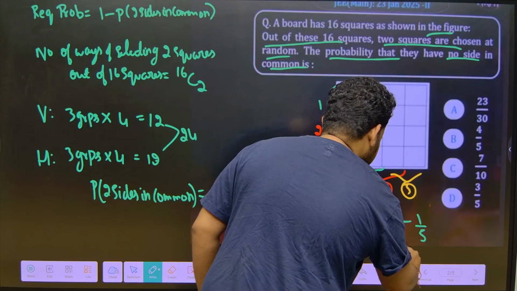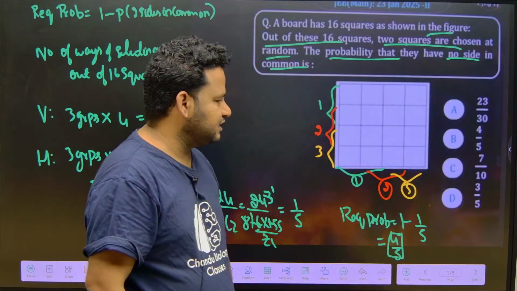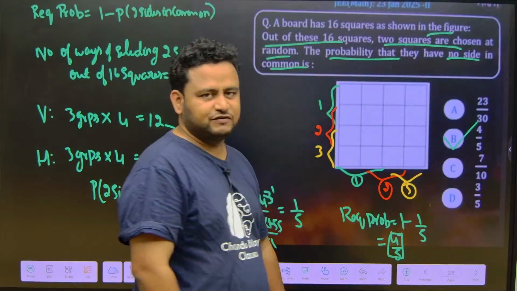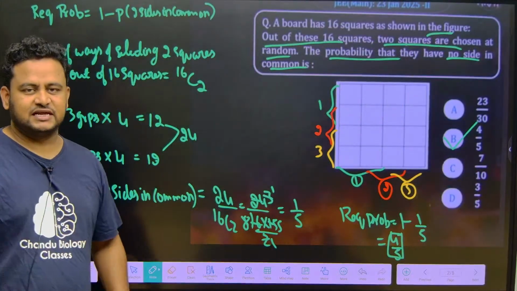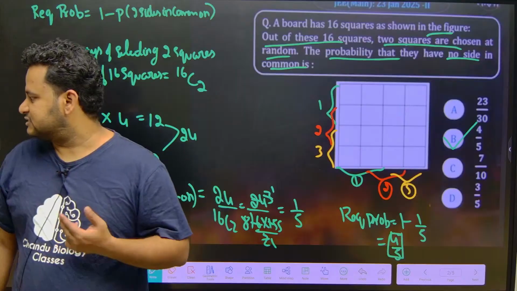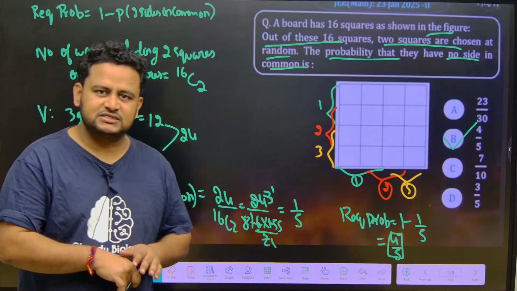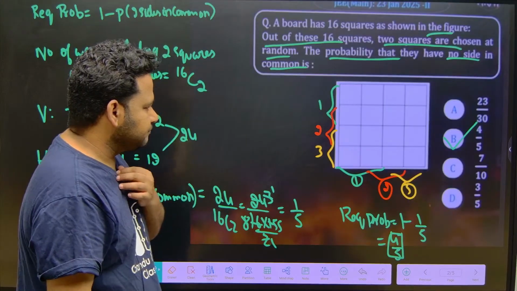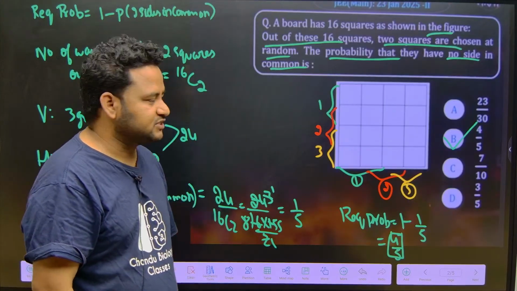So the right answer to this question is, friends, 4 by 5, which is option B. First of all, you should know the total probability is selecting 2 squares out of a total of 16 squares.